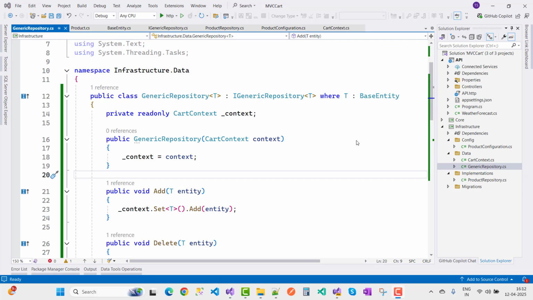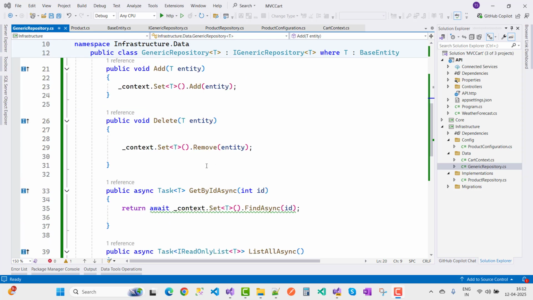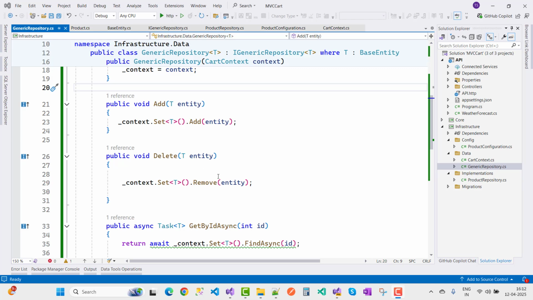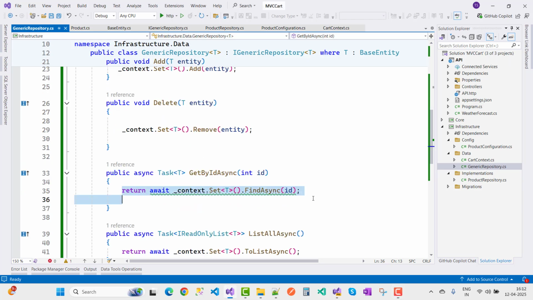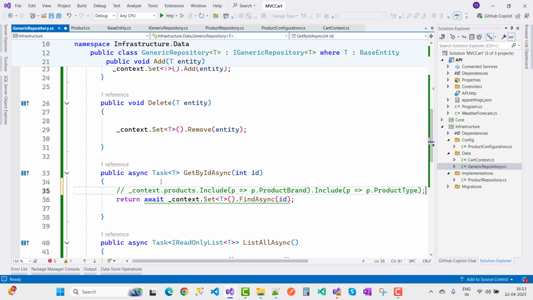So why do we use a specification pattern here? If you want to get a product by its ID only, we know that we have a product by ID, but I want to include the related data as well. Suppose we have context.Products and include the product brand and the product type.